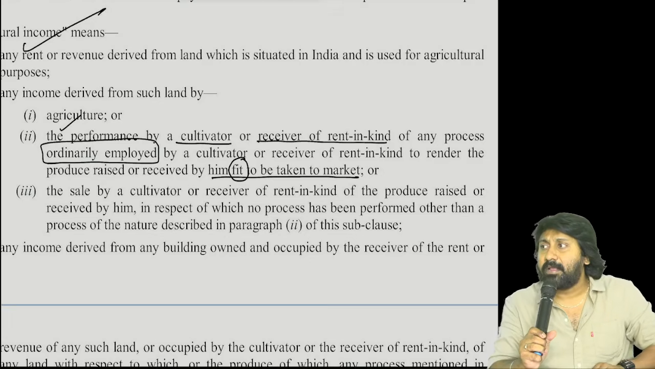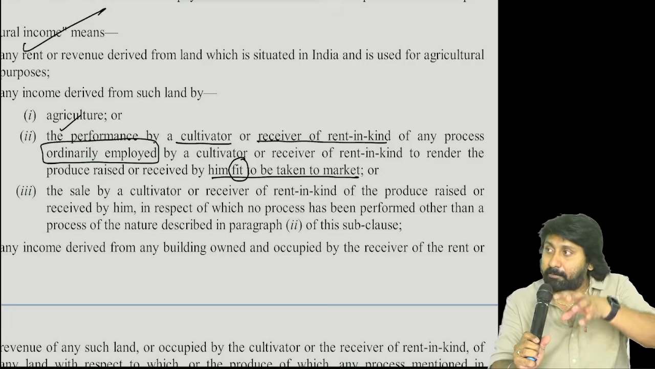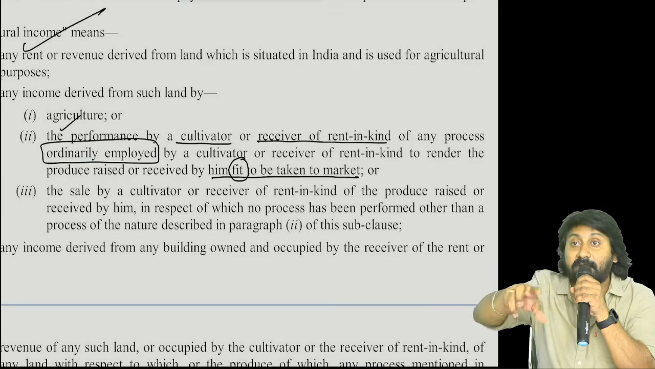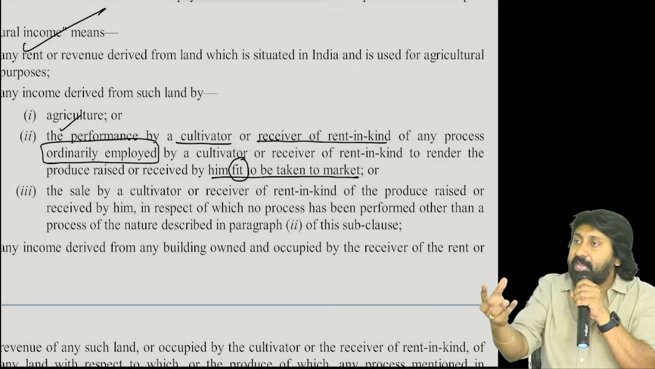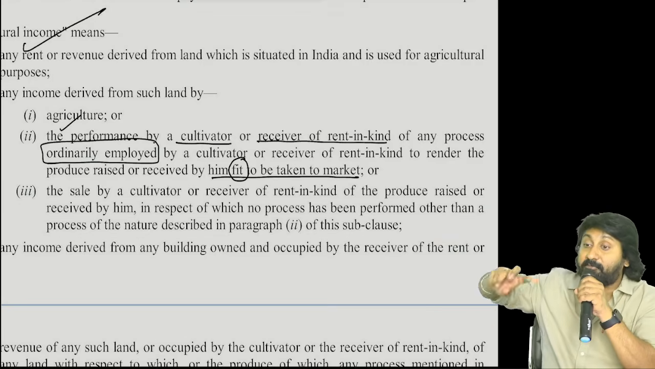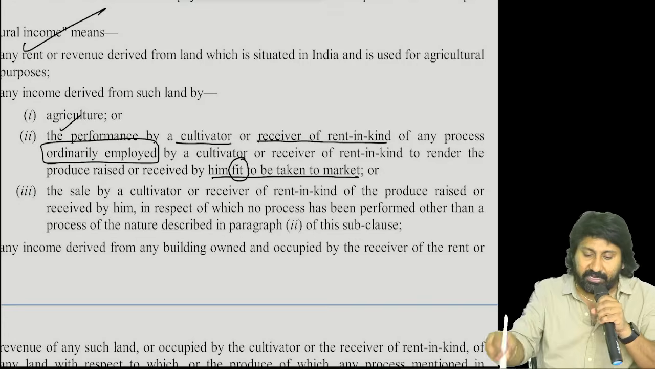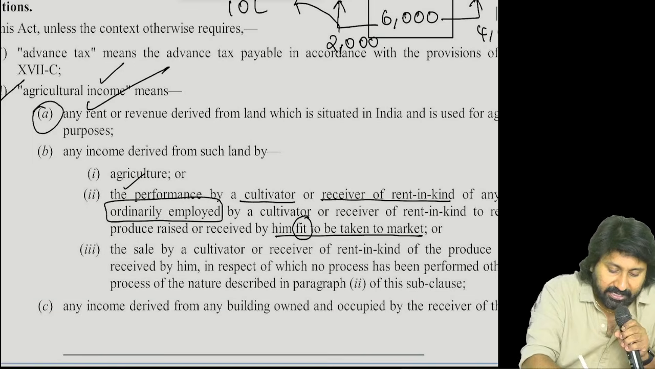Answer. Because of employing that ordinary process, the market key, it will be fit for consumption or for sale. Any income generated because of performing that process, if the cultivator or receiver of rent in kind receives it, that income also will be called as what income?